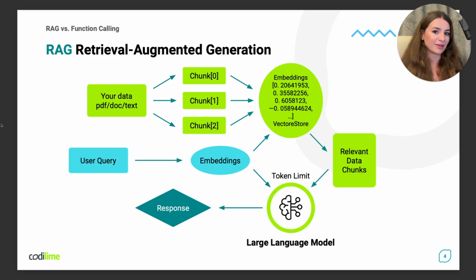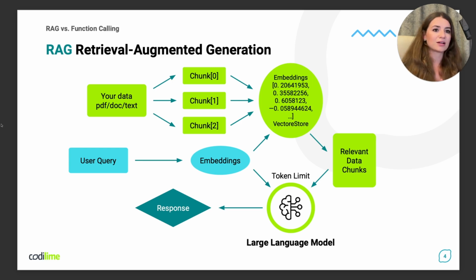Now let's first explain the architecture of RAG. RAG is designed, of course, to enhance the capabilities of large language models by combining them with information retrieval systems. Here's a brief overview of how it works. RAG works first by chunking your data into smaller, manageable pieces, as large language models cannot process everything at once. It depends on the length of your document and the length of the context window, so keep that in mind. These chunks are then converted into embeddings, which are vectors representing the data.